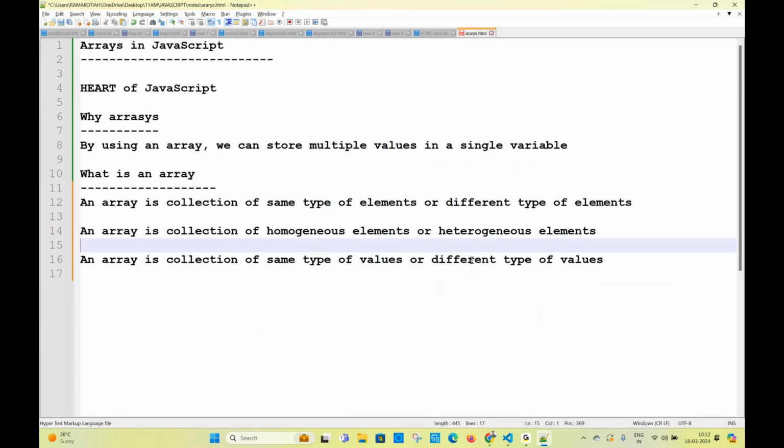Maybe they will ask you, if you say an array is a collection of values, collection means integers, numbers are mixed. We should understand what an array is in JavaScript. An array is a collection of mixed values, we can say.